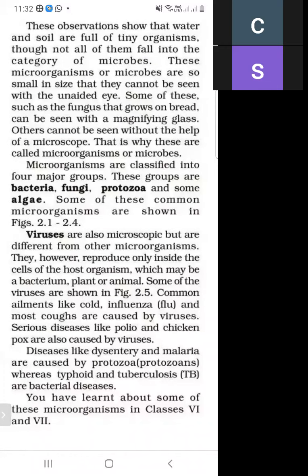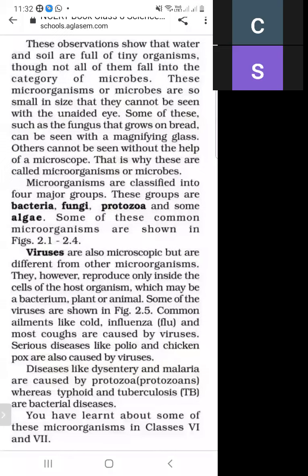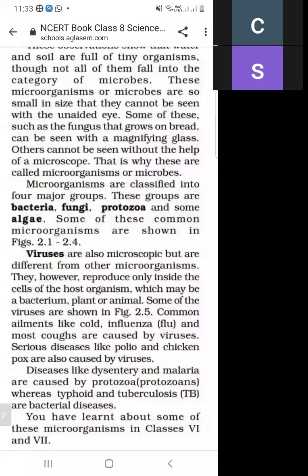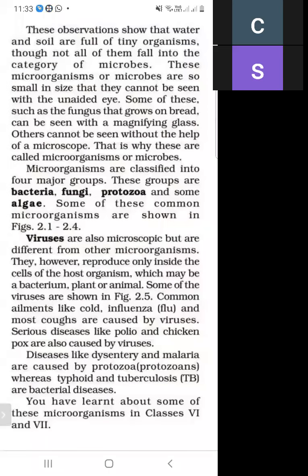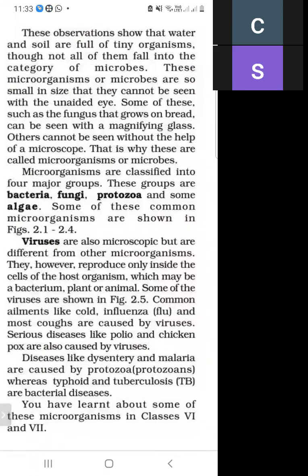There are four categories of microorganisms. First is bacteria, second is fungi, third is protozoa, and fourth is algae. Dysentery and malaria are caused by protozoa, and typhoid and TB are bacterial diseases.